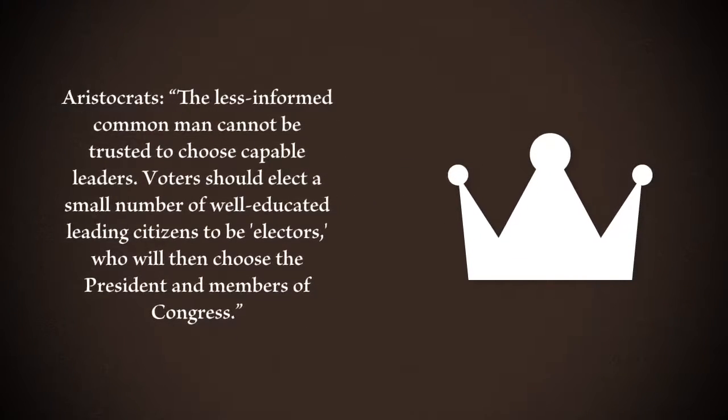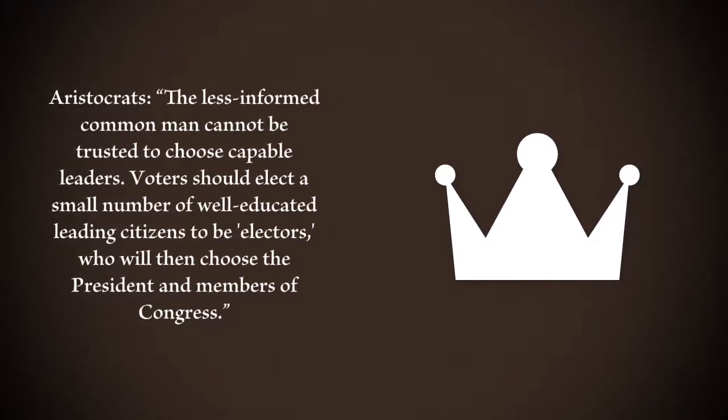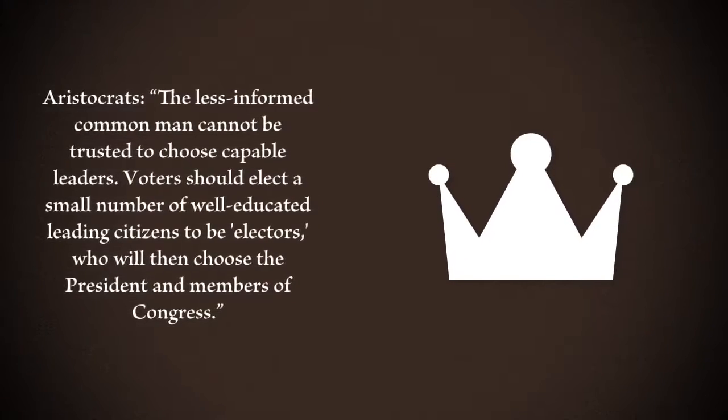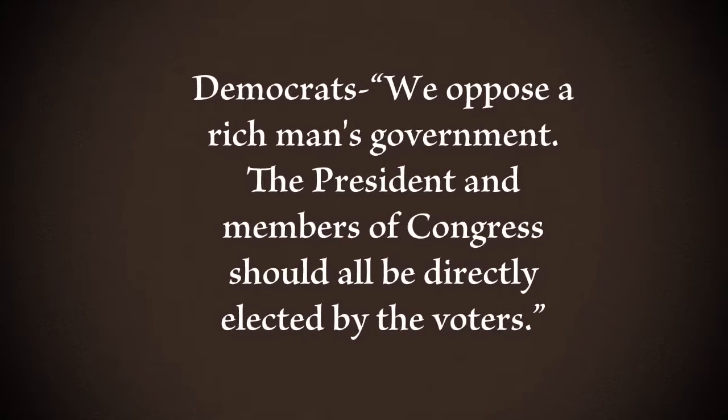Aristocrats: The less informed common man cannot be trusted to choose capable leaders. Voters should elect a small number of well-educated leading citizens to be electors, who will then choose the president and members of Congress. Democrats: We oppose a rich man's government.